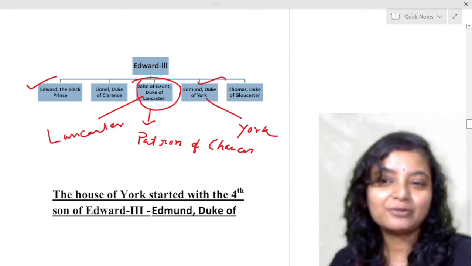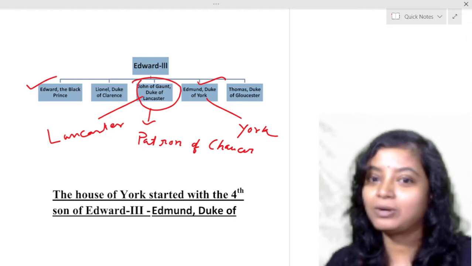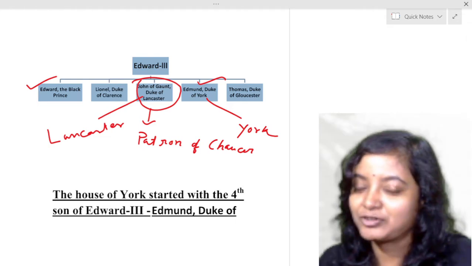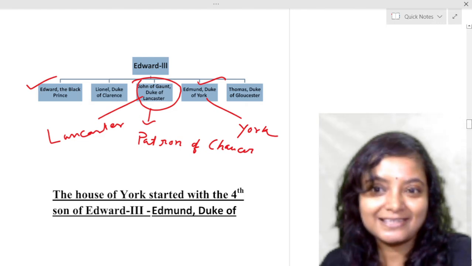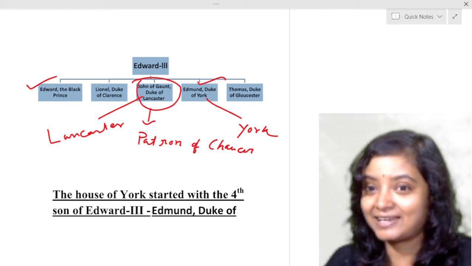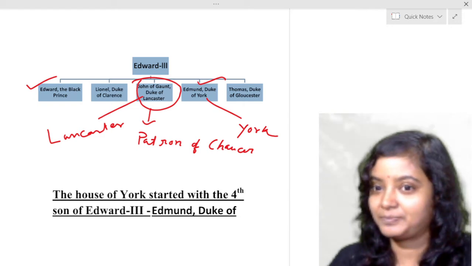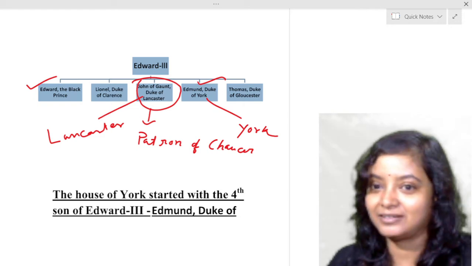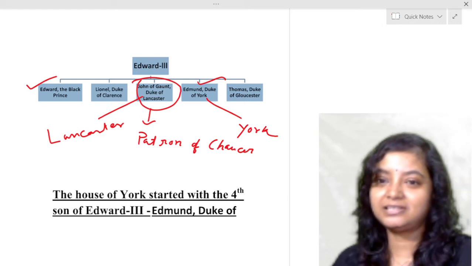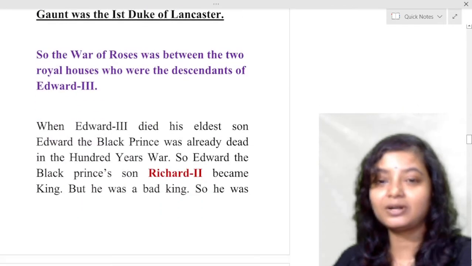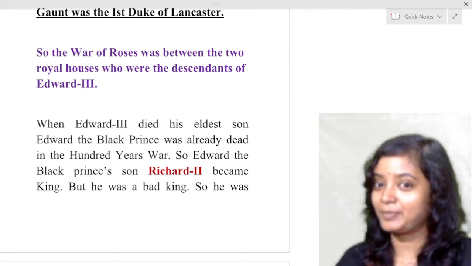So, how did this royal house get divided? We all know that the War of the Roses started with the House of Lancaster and the House of York, who were the descendants of Edward III. This history is a bit entangled, but I feel that it will clear the concept and leave nothing out of reach to understand. Now this division happened. And next, war. So the War of the Roses was between the two royal houses who are the descendants of Edward III.